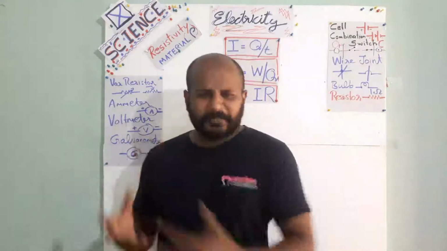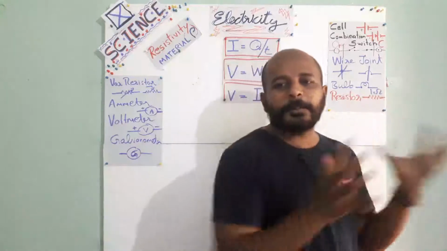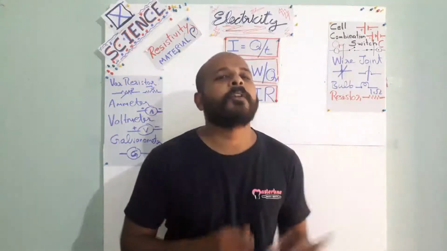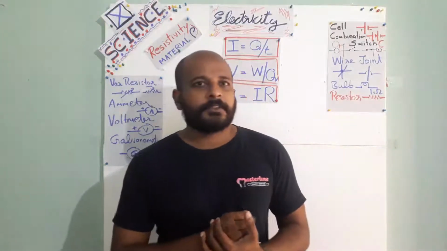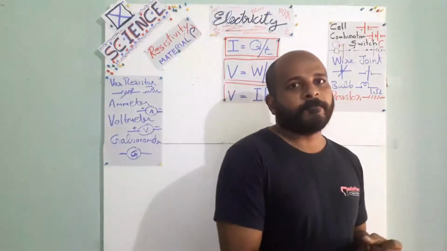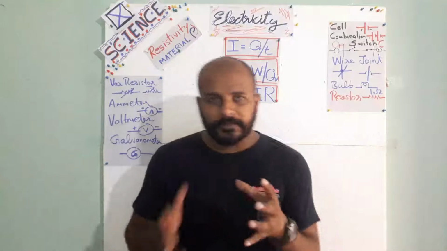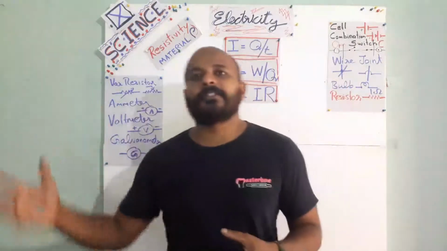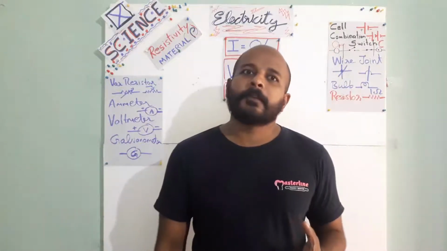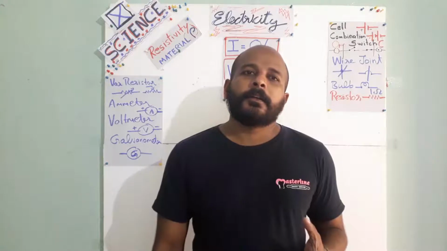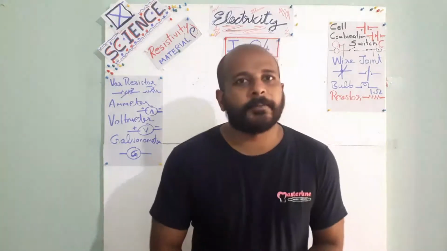So let us see what is an element. An element is a substance which cannot be split up into two or more simpler substances. So an element cannot be split up. For example, H2O is a compound. It can be split into hydrogen and oxygen. H2O is not an element, isn't it?